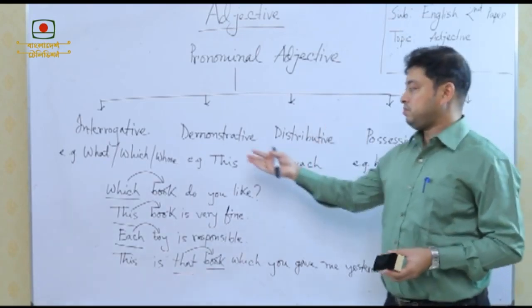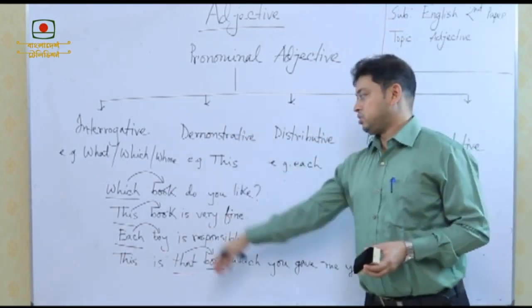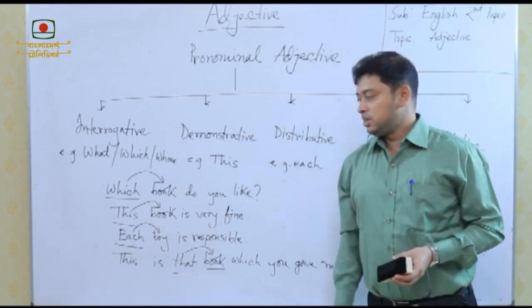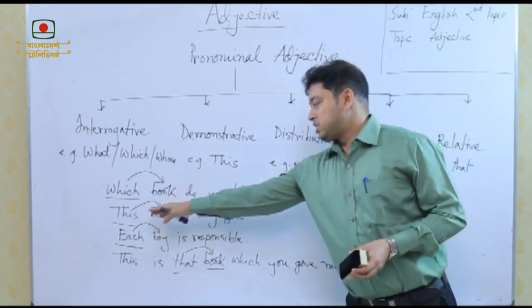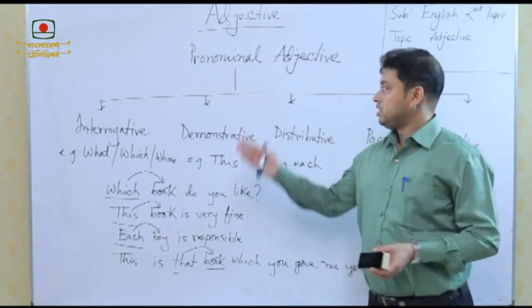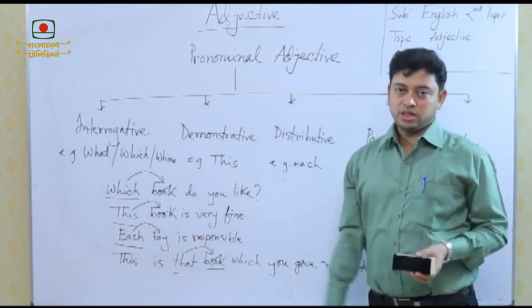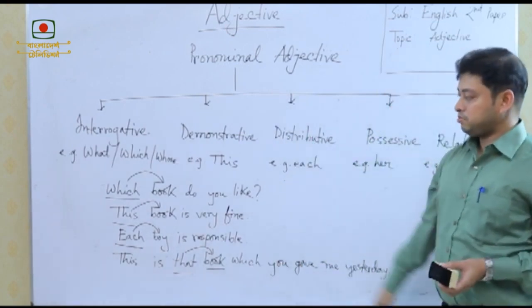If you write down pronominal adjective, the answer will be correct. If you write down interrogative adjective, the answer will be correct. If you write down this is demonstrative adjective, the answer is correct. It is pronominal adjective, it is also correct. So, please copy these examples.